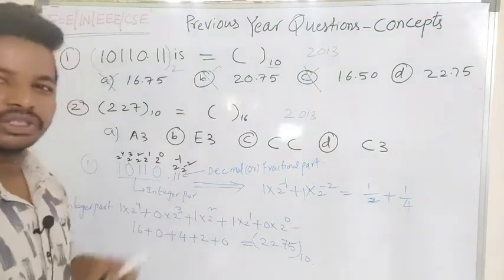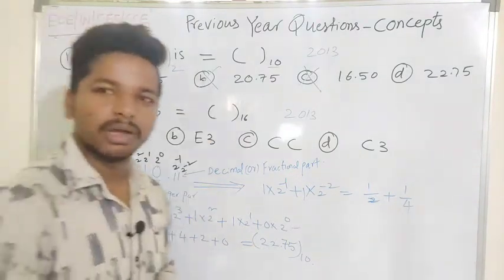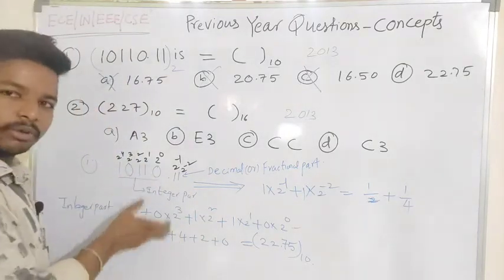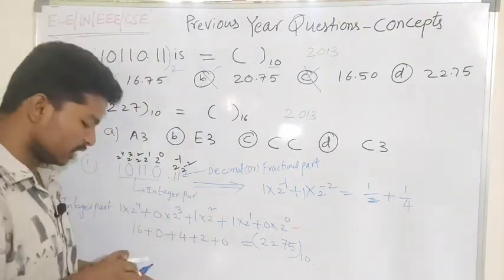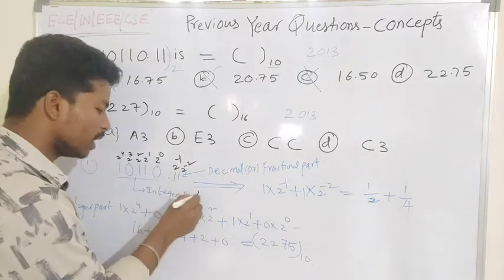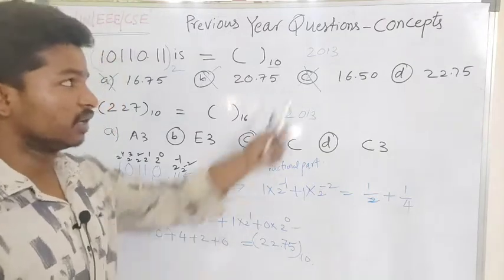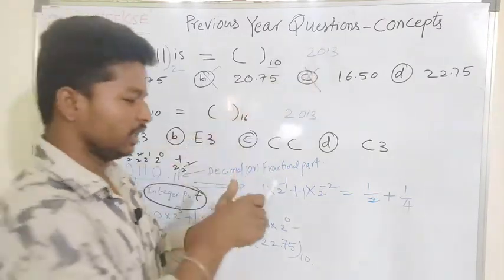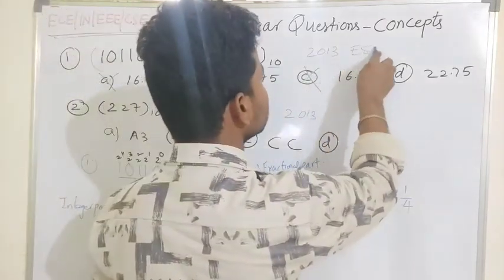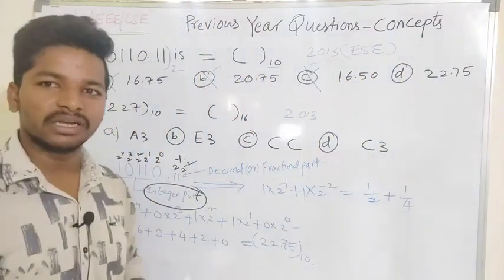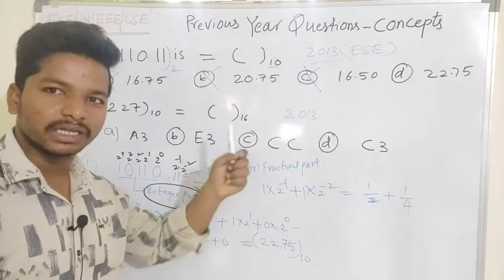For this question we can use the option elimination method, where we solved the question using only the integer part. This is one of the questions asked in the ESE 2013 paper, which has to be solved in less than 1 minute without using any calculator.